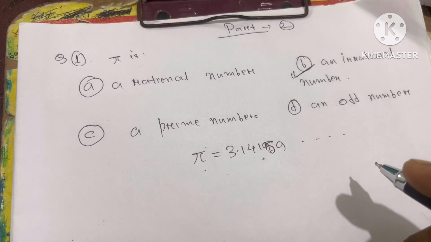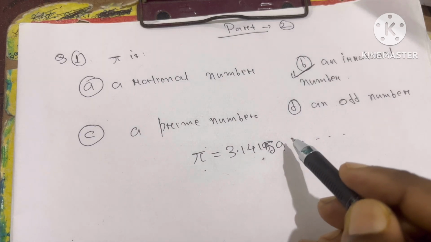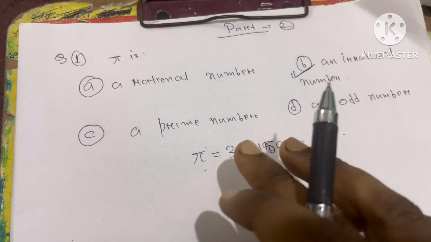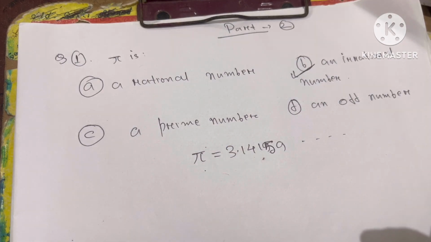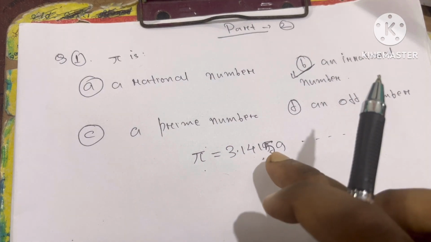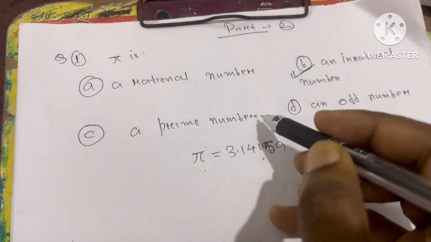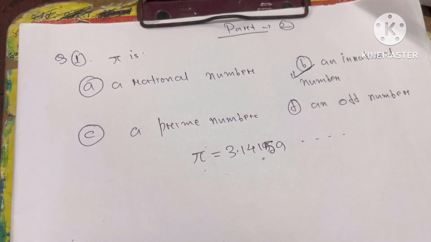Irrational numbers. So what do you mean by non-terminating? Because after the decimal we cannot count the digits. There are infinitely many digits and the digits are not repeated. So non-terminating, non-repeating decimal numbers are irrational numbers. So because of that concept, pi is an irrational number.